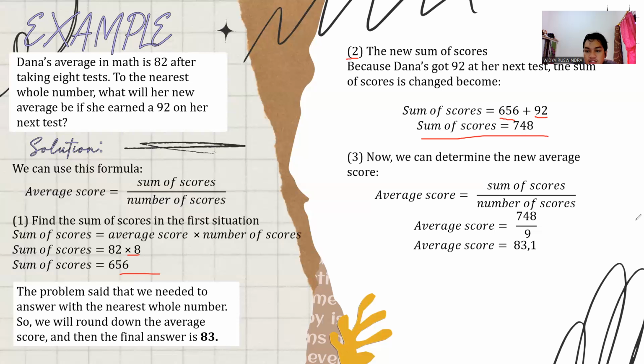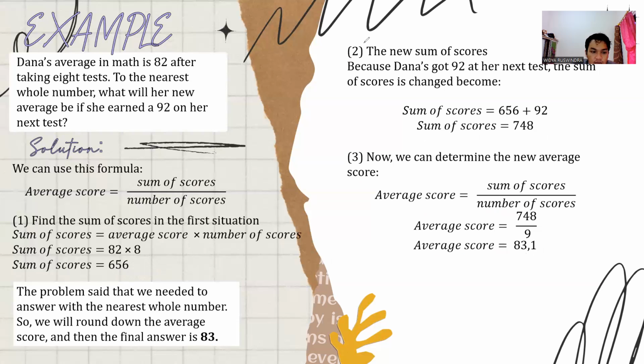Now we can determine the new average score. Average score is the sum of scores, we use the new sum of scores, over the number of scores. So the average score is equal to 748 over 9, and the average score will be 83.1. The problem said that we need to answer with the nearest whole number, so we round down the average score, and the final answer is 83.